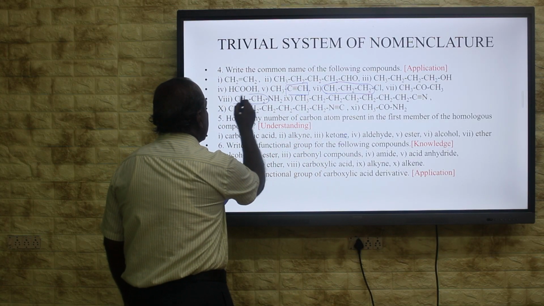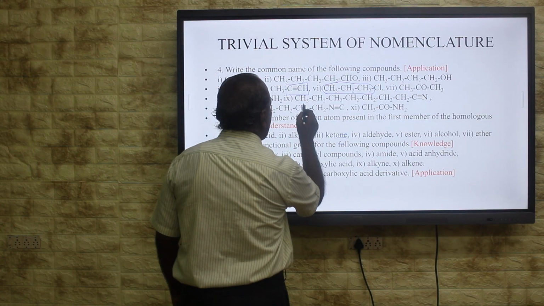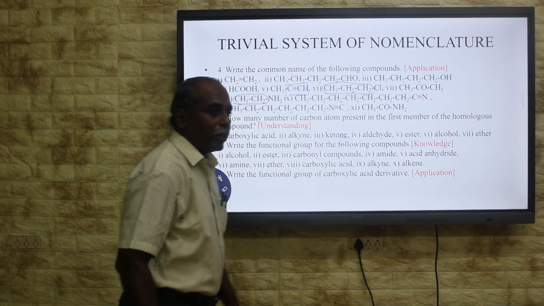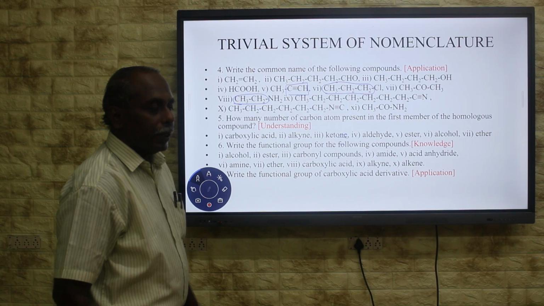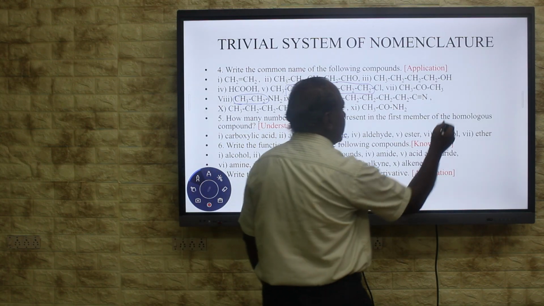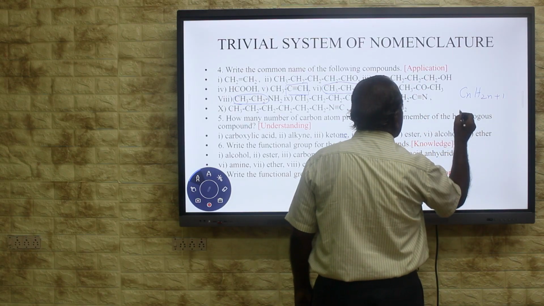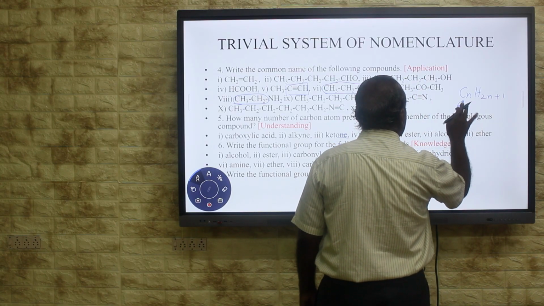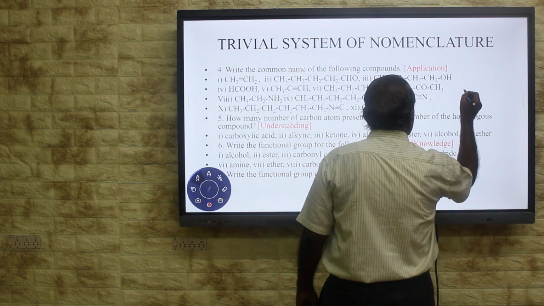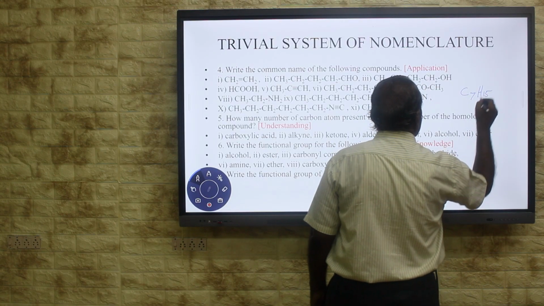Here, the alkyl group is ethyl amine. Then you count the number of carbon atoms, 1, 2, 3, 4, 5, 6, 7. 7 carbon alkyl is heptyl. It can be checked with the help of the general formula CnH2n+1. You put 7, C7H15.